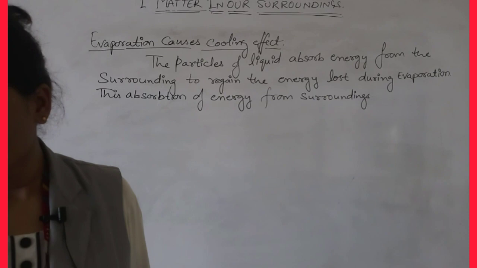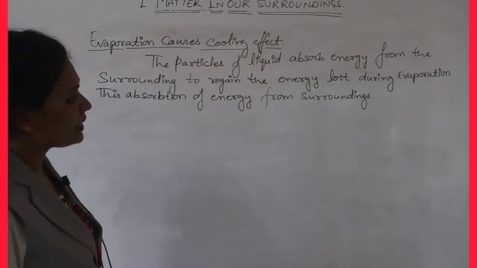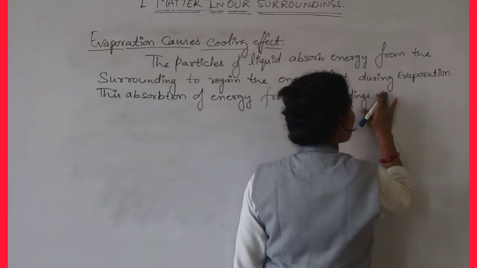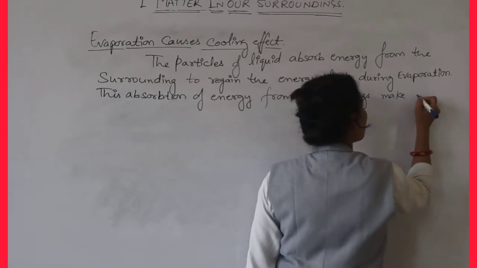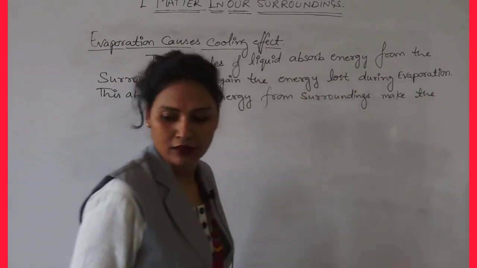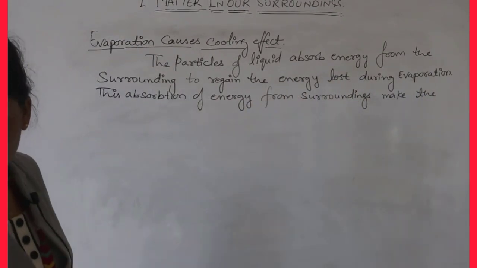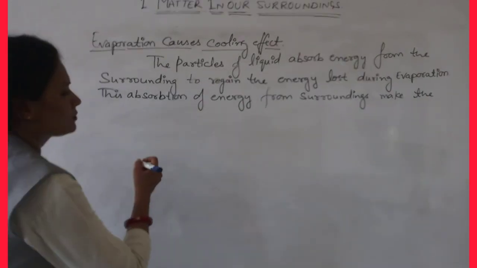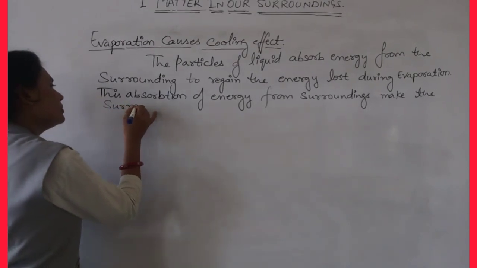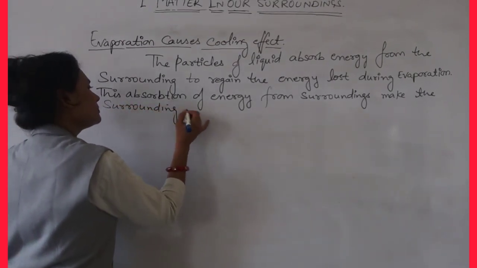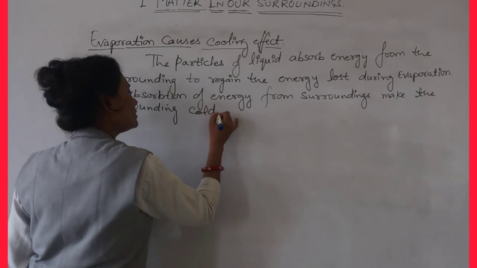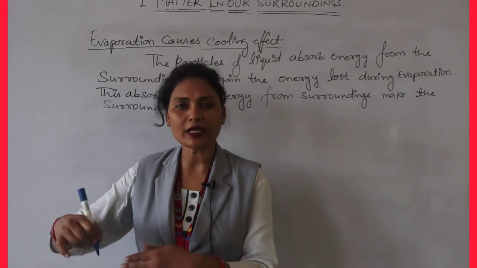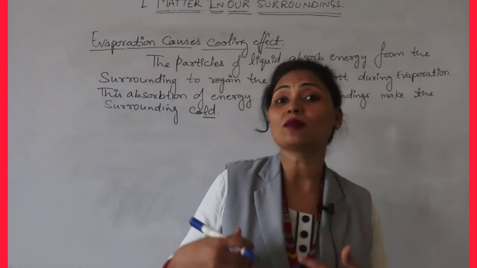So let us write that absorption of energy from the surroundings makes the surrounding cold. That's why the water which we keep in the earthen pot becomes cool.